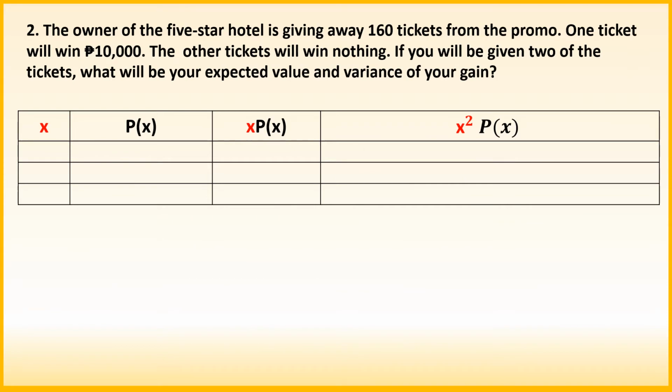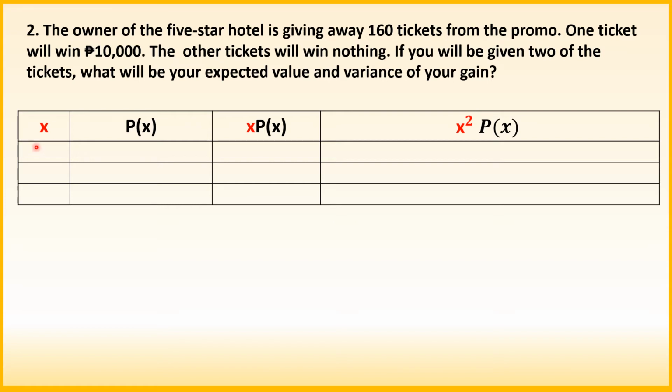Problem number 2. The owner of the 5-star hotel is giving away 160 tickets from the promo. One ticket will win 10,000 pesos. The other tickets will win nothing. If you will be given 2 of the tickets, what will be your expected value and variance of your gain?